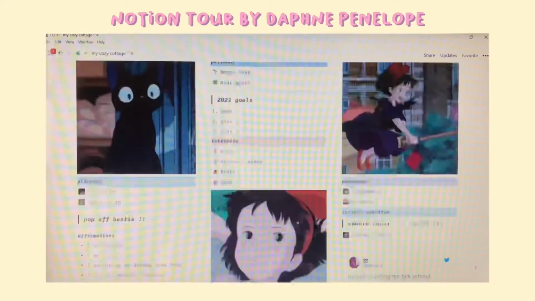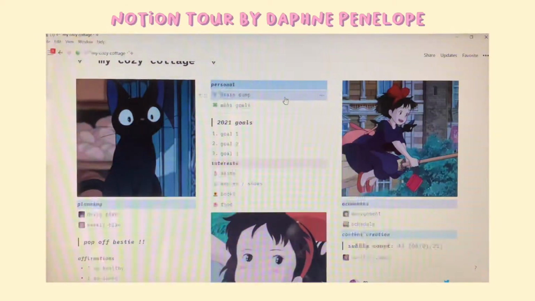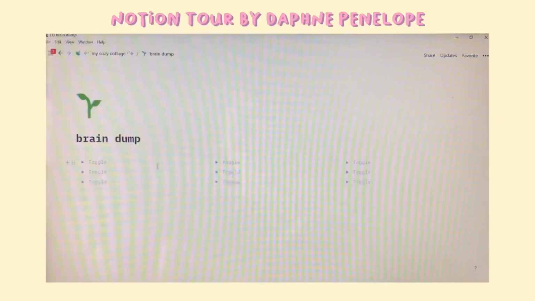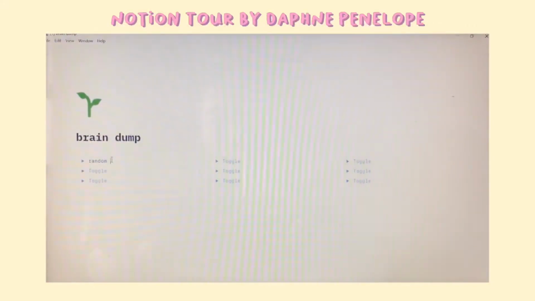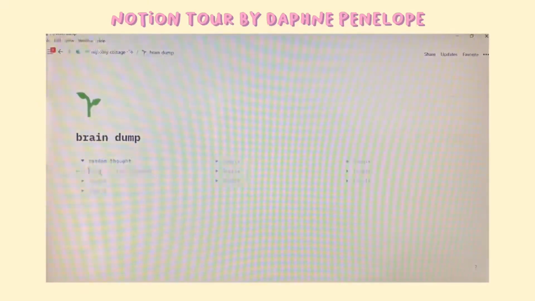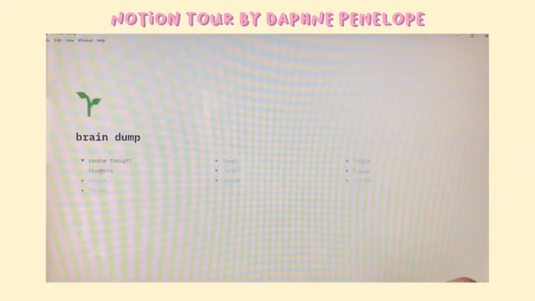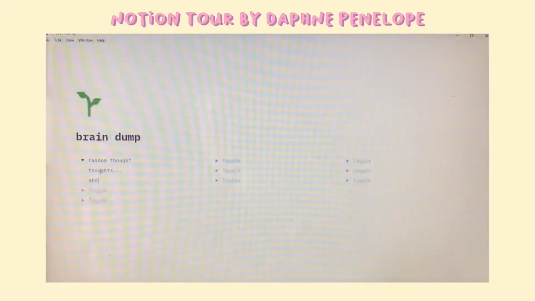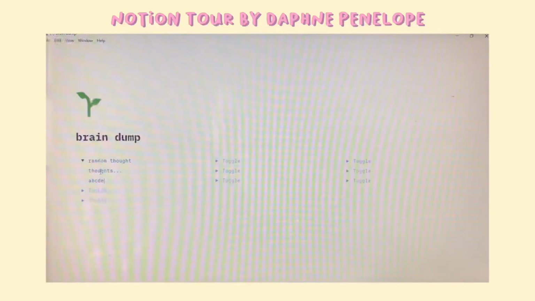Okay, so in the middle we have personal, and below that we have my brain dump. And in brain dump I just have a bunch of toggle list things. I don't really know how to explain it, but basically you just type in a text and you can press the arrow so you can insert more text inside the previous text, if that makes sense. You can see on the screen what I'm talking about.